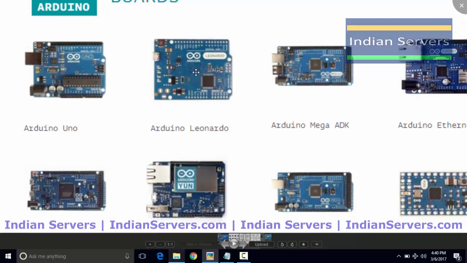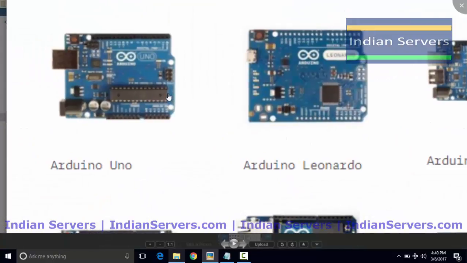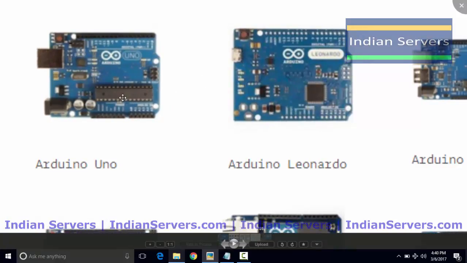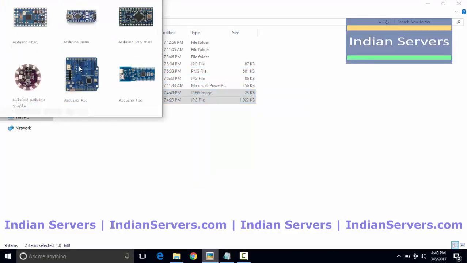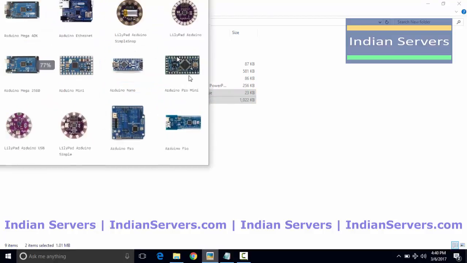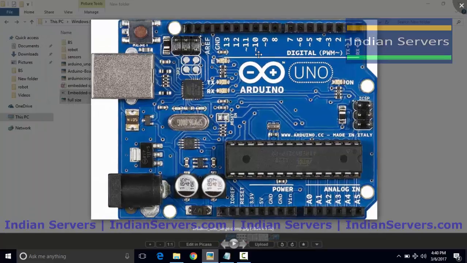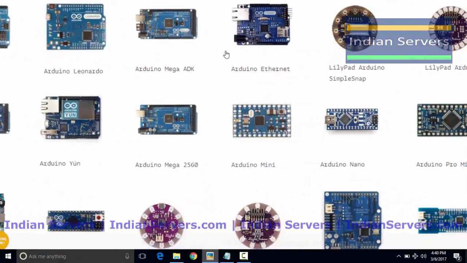The main difference between these two is that one has a different type of USB port to program the controller. Here it has a micro USB. The remaining things are the same. Here you can replace the controller if it is damaged. Here it is not like that. So like that, different flavors are available.